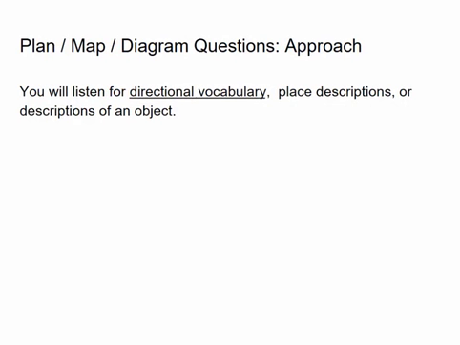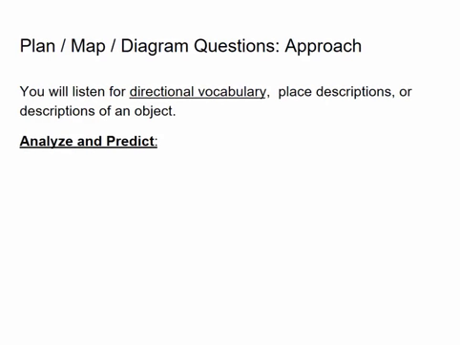If it's a diagram question, you might be hearing descriptions of an object or some type of phenomenon, and you need to label the various elements that you see on the diagram itself. Okay, so you use the directional vocabulary, descriptions of the places or the things you're looking at from the speakers, and descriptions of whatever object or phenomenon is taking place, and you try to use those to fill in the gaps that you see, the questions.